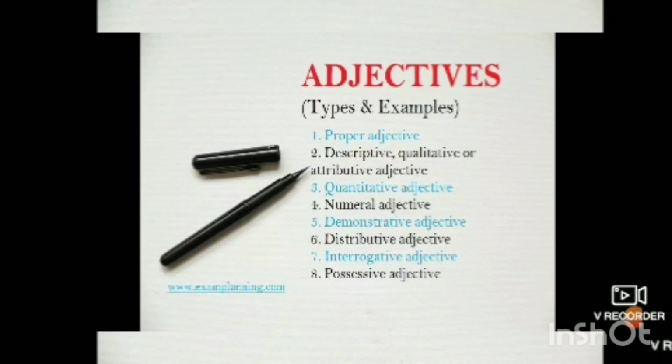descriptive, qualitative or attributive adjectives, then quantitative adjectives, numeral adjectives, demonstrative adjectives, distributive adjectives, interrogative adjectives, and possessive adjectives.